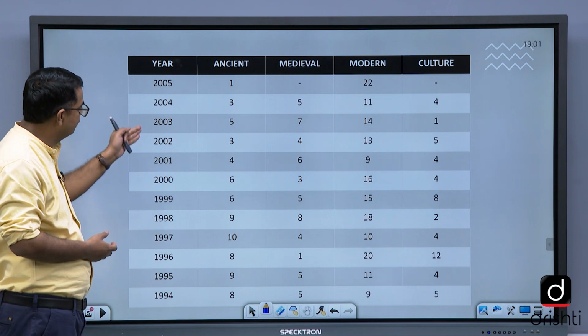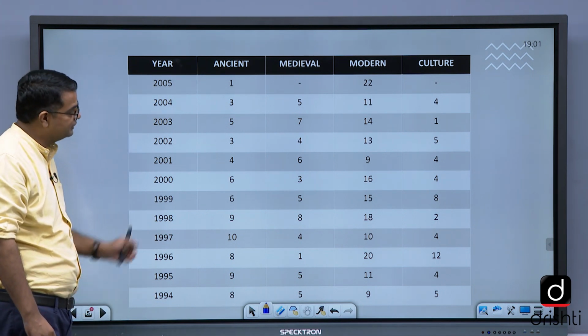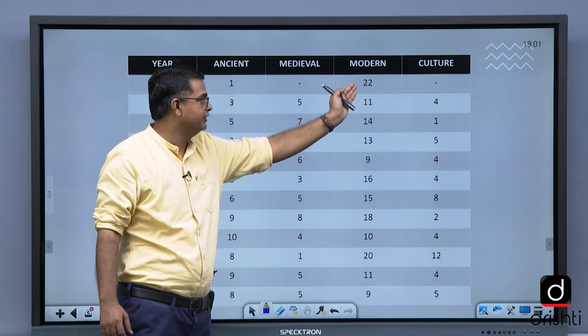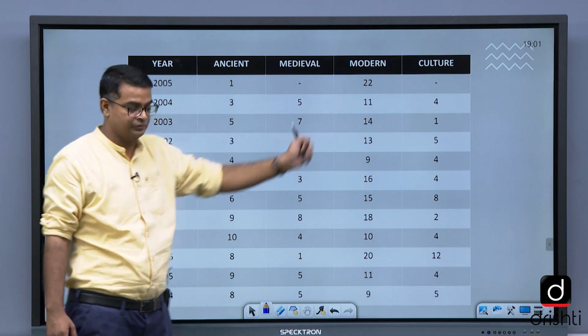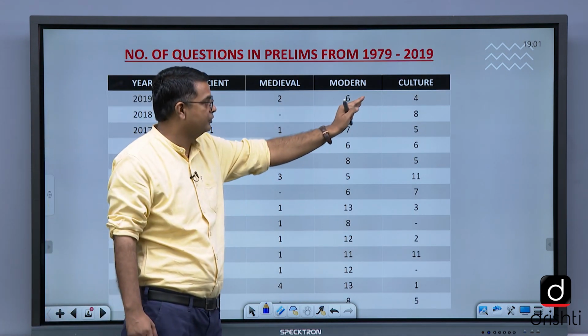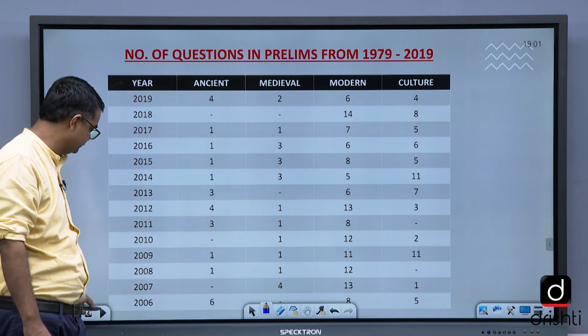Then 2005, 2004, 2003, 2002, 2001, and till 1994 you can see. For example, in 2005 there were 22 questions on modern, and in 2019 you see 6 questions on modern. Culture, medieval and ancient, they asked more questions.